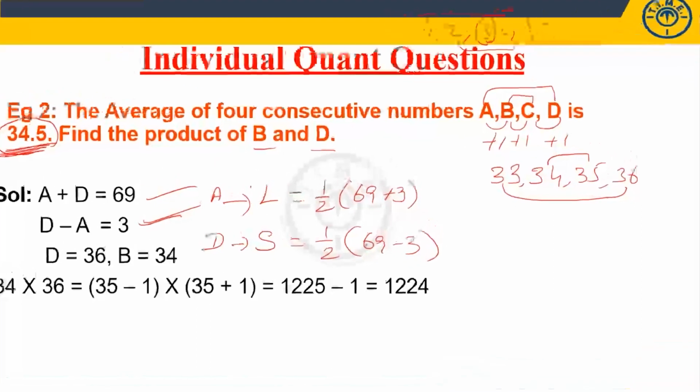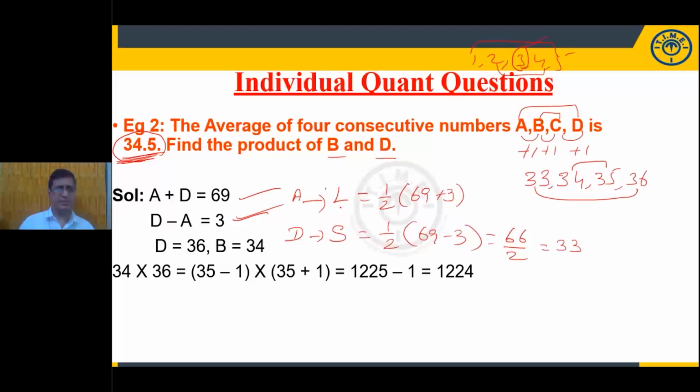Now half of the 66 is 33. Am I right? So the larger one is D, and the smaller one is A, small correction here. This larger one is the D and the smaller one is the A. So what is the half of the 66? It is 33. Now what about this one?